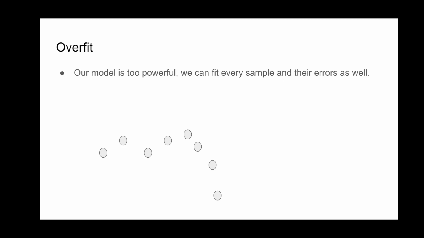For example, in these examples, we have a lot of data points here. Those gray points are the training data, and we will train a model to try to fit those data. For example, we can have a black line here. But you can see that the black line still has some error fitting the training data.